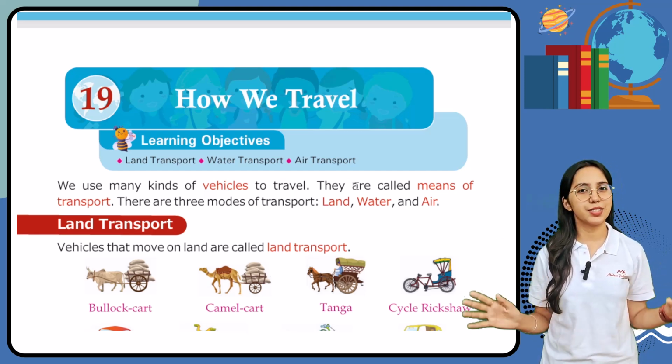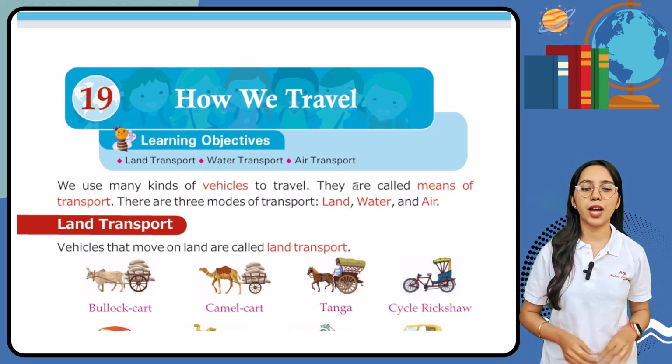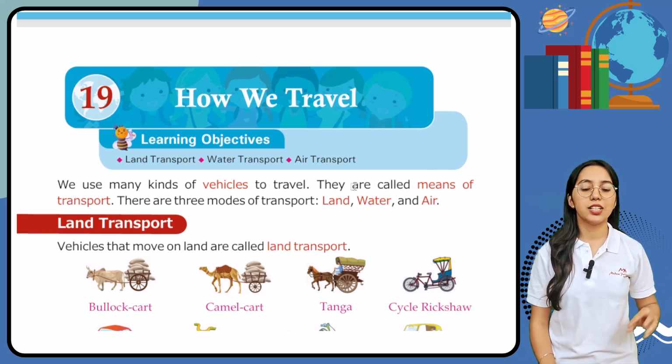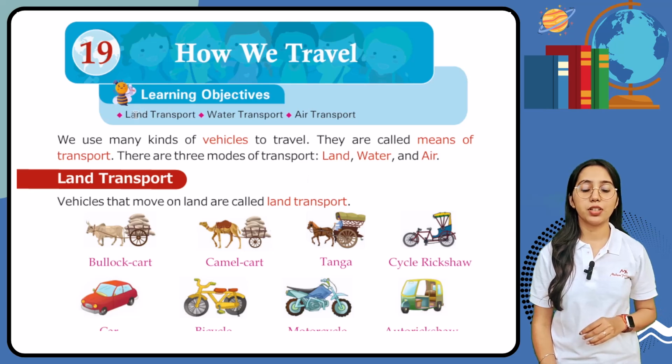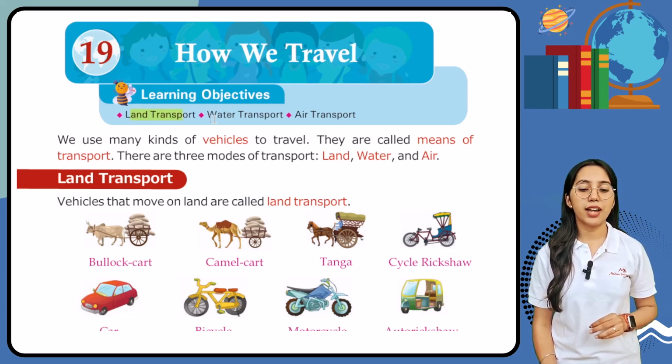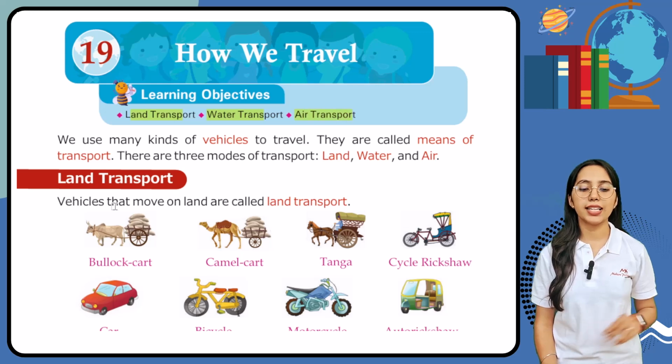So, students, in today's class, we are going to start with a new chapter, that is how we travel. So, let's see the learning objectives of this chapter. So, we are going to learn about land transport, water transport, and air transport.